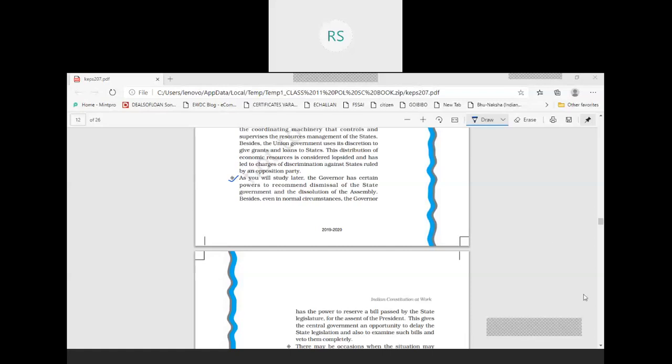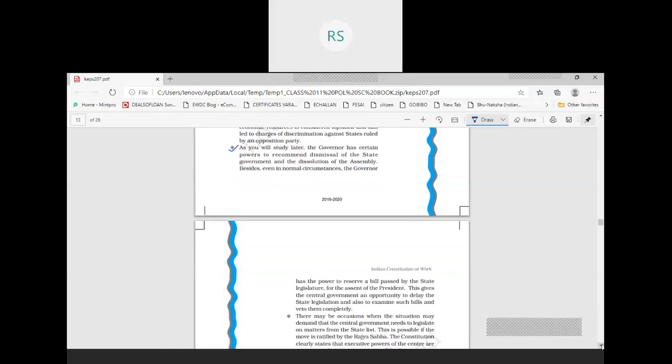But the governor has one other option also. The governor can reserve a bill which is passed by the state legislature for the assent of the president.